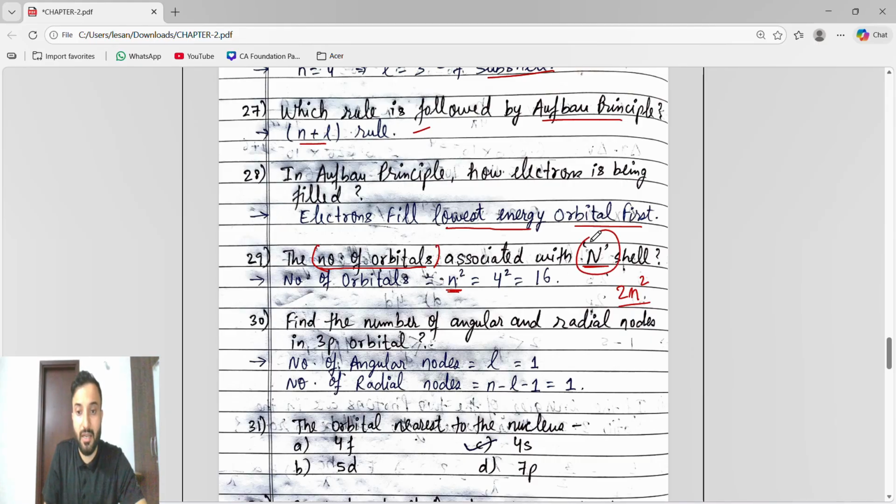Associated with the n shell means K shell, L shell, M shell, N shell. N shell means 4, so n equals 4. 4 square is 16.